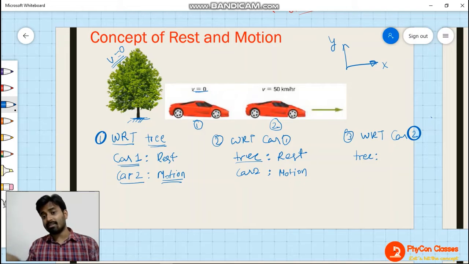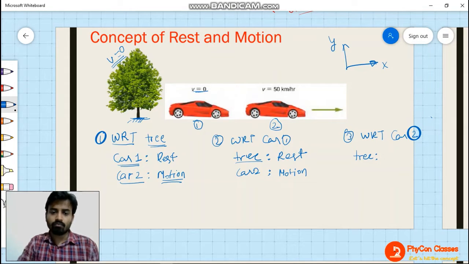When you are deciding a reference point, you have to sit on that reference point and observe the other point. So if I am asking about the state of motion of this tree with respect to car 2, then you just go and sit inside car number 2.